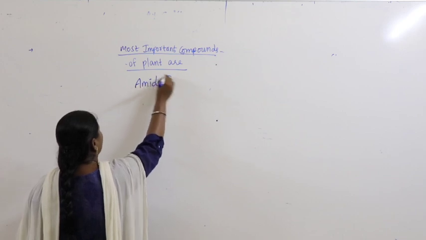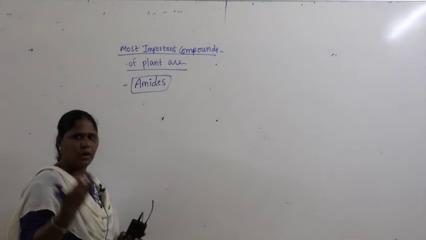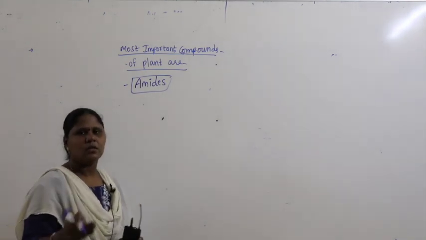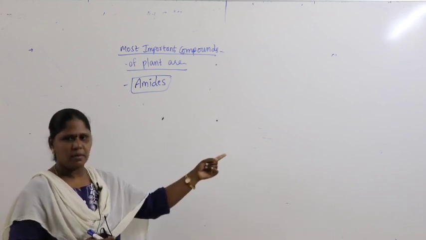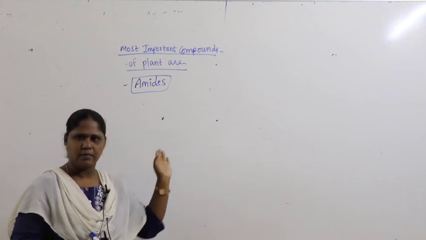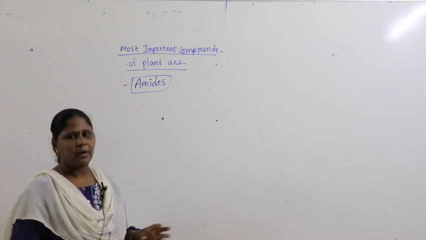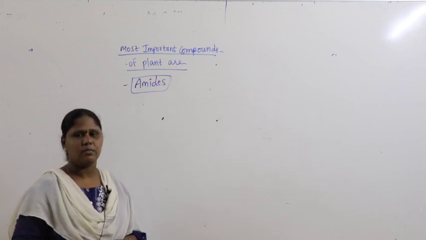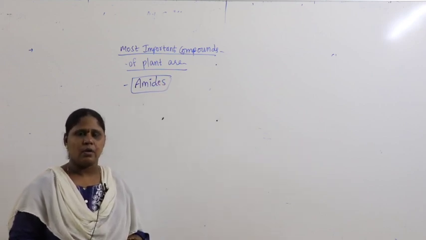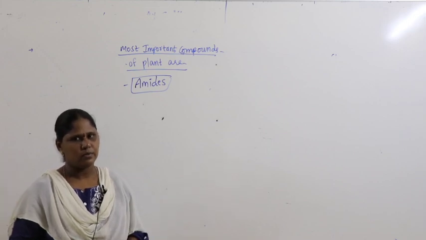In plants, if you talk about nitrogen compounds, the compounds which are made up of nitrogen, what we discussed? Amino acids. Ammonium converts to form amino acids. Now compared with amino acids, the most important compounds of plants are nothing but amides.